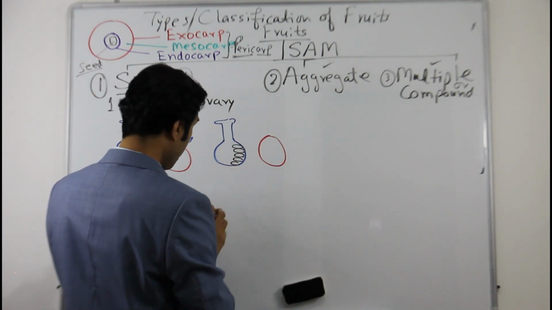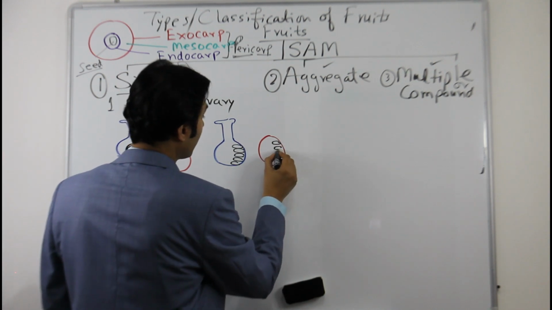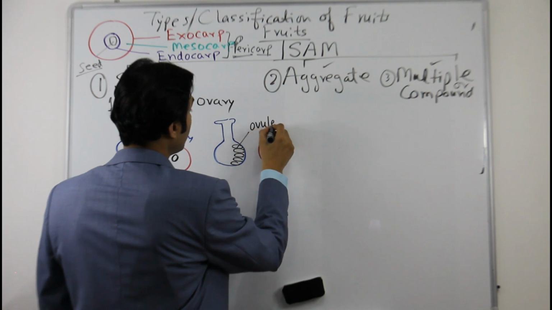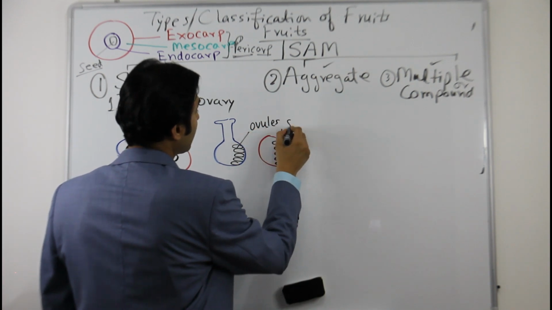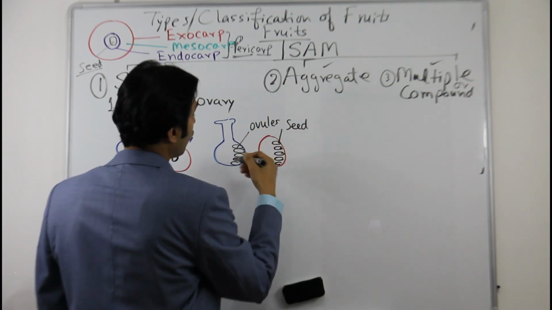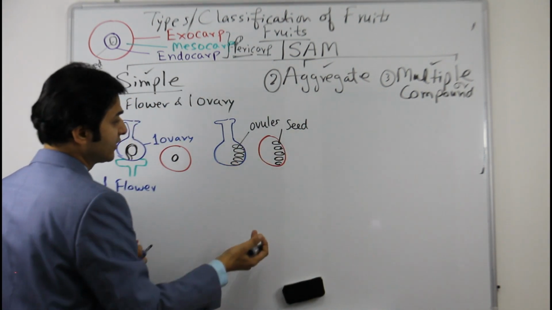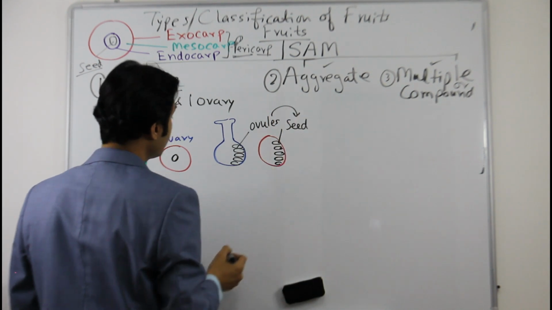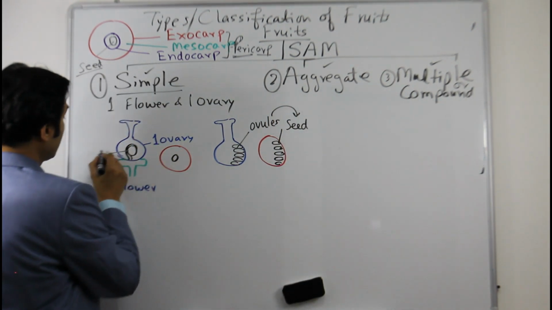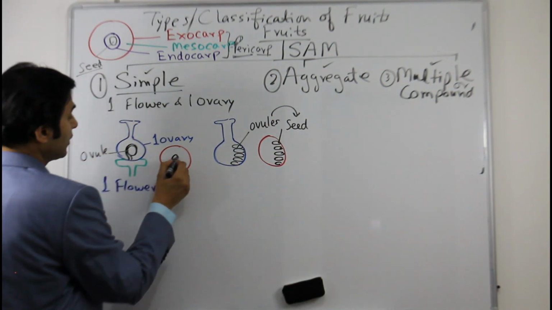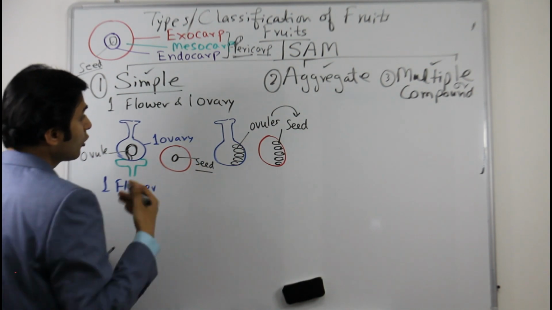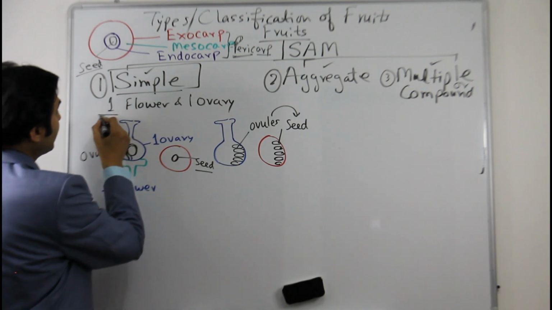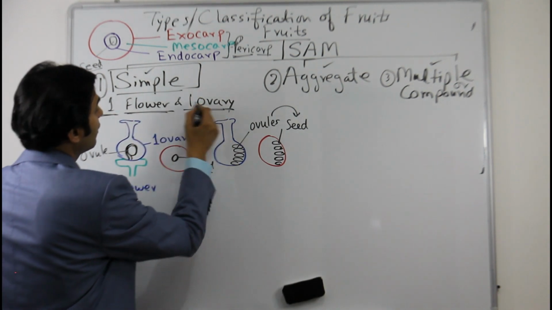It will have multiple seeds. These are ovules and these are seeds. Ovules are the precursor of seeds. After fertilization, these ovules change into seed. Ovule and this is seed. So far we are discussing the simple fruit. The basic qualification, one flower and one ovary.